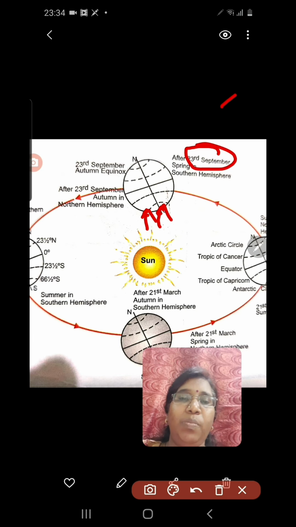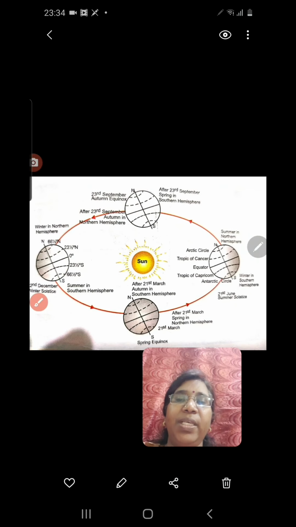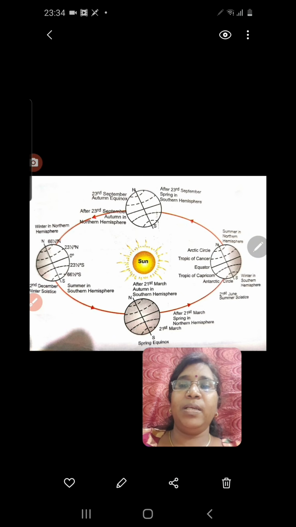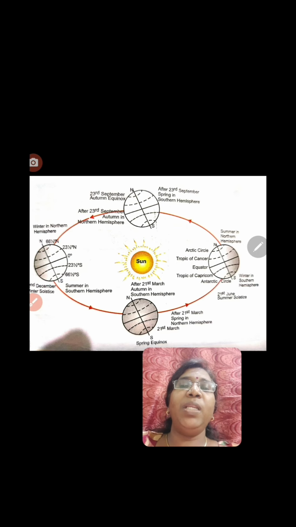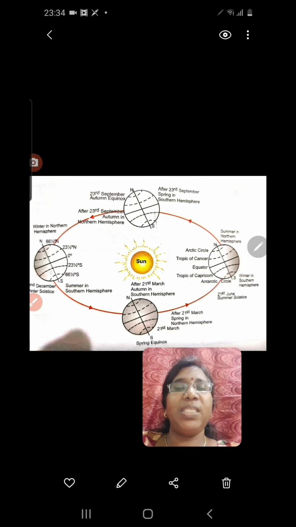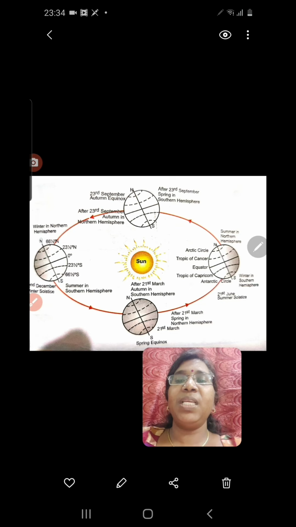Then the next point we need to go through is that from this position to this position it takes 6 months. From here to here, after 3 months it reaches here. The next 3 months it is reaching here. So here the northern hemisphere is tilted away from the sun and the southern hemisphere is tilted towards the sun. So which hemisphere experiences summer here?